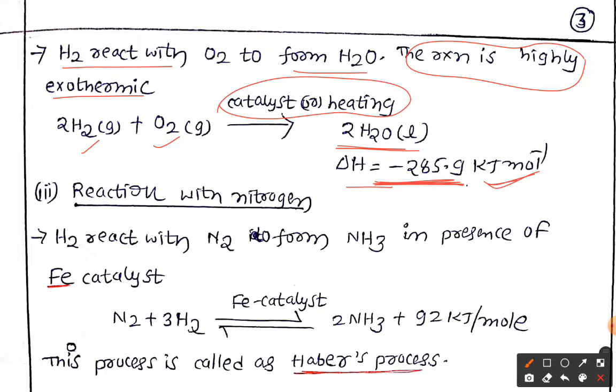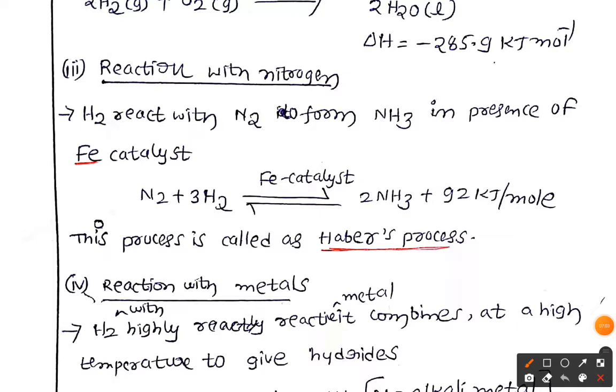Okay. Next, reaction with nitrogen. This equation we already saw so many times in stoichiometry also. With nitrogen, as you know very well, it is going to produce ammonia. Here we are going to use an iron catalyst, and the promoter, as we already discussed in chemical equilibrium, is molybdenum.